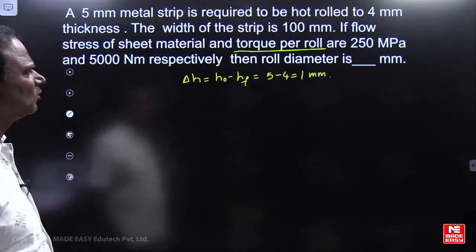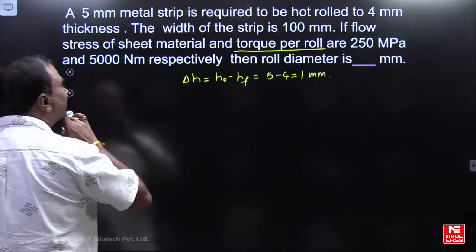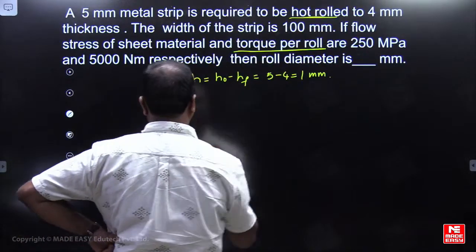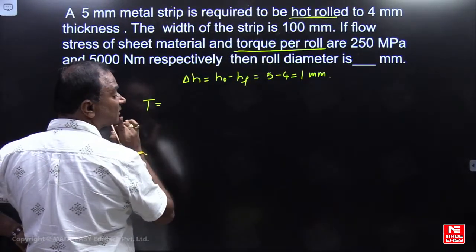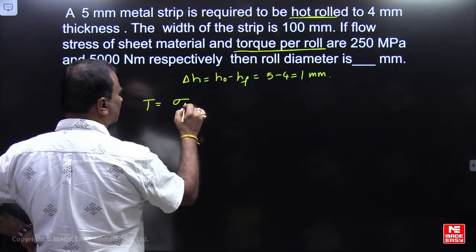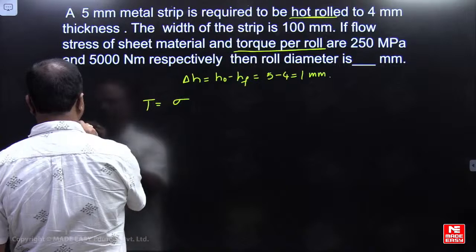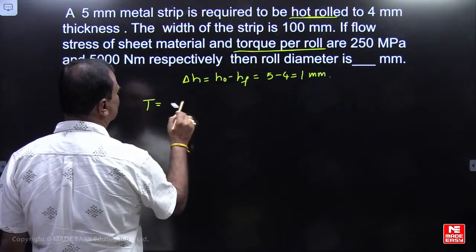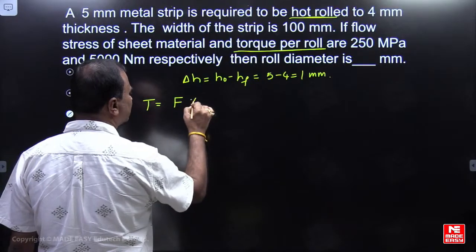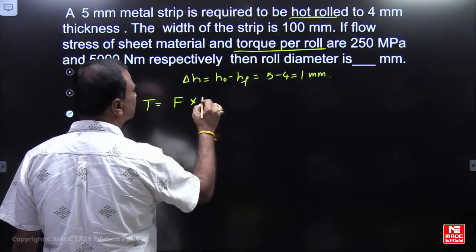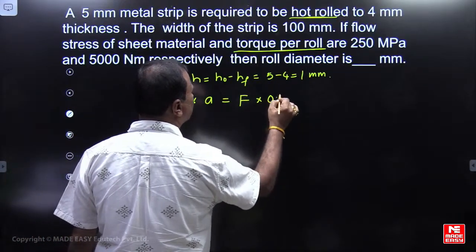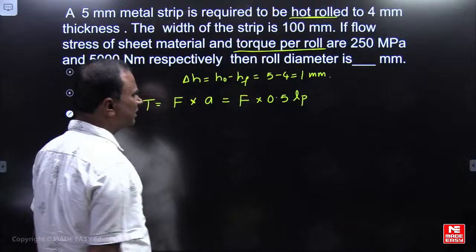It will be equal to 1 mm. Please look here. If nothing is mentioned, hot rolling is given. So torque equals what, my dear friends? Roll separating force. Torque is roll separating force multiplied by arm length. What is arm length? 0.5 times LP.